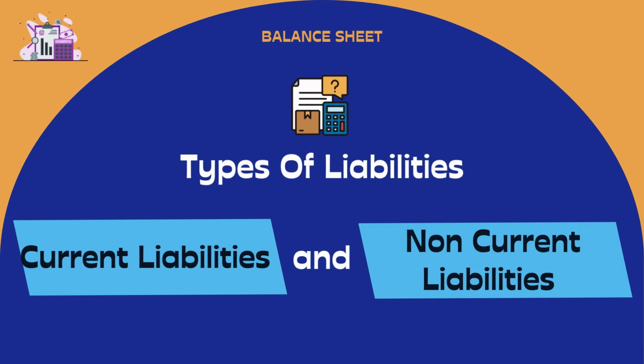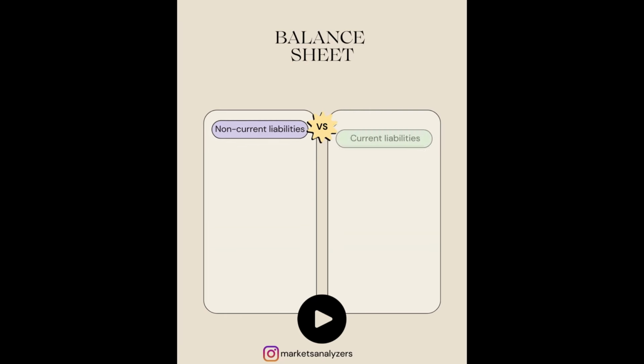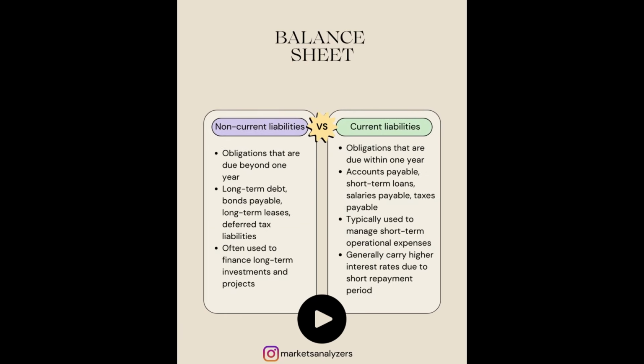Non-current liabilities, also known as long-term liabilities, are financial obligations that a company is required to settle after more than a year. These liabilities are essential for understanding the company's long-term financial health and debt structure. Some examples of non-current liabilities are long-term borrowings, things like loans and other forms of debt that are due after more than a year. Maybe lease liabilities, obligations under long-term lease agreements. So this is the difference between non-current and current liabilities.